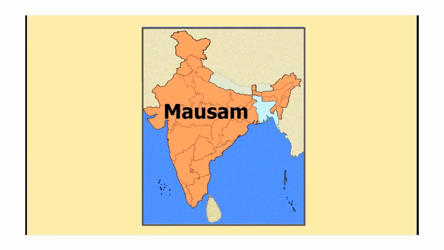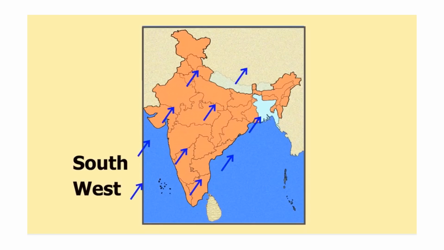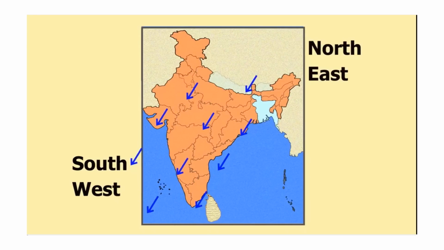As we know, in India there is a seasonal change of the winds, from southwest in the summer season to northeast in the winter season, and in between these two directions all four kinds of seasons fall: the southwest monsoons, the northeast monsoons, the hot and dry season, and the cold and dry season. So all these seasons fall within these two directions of the winds.